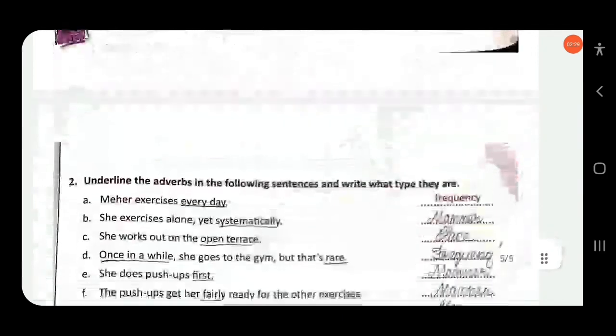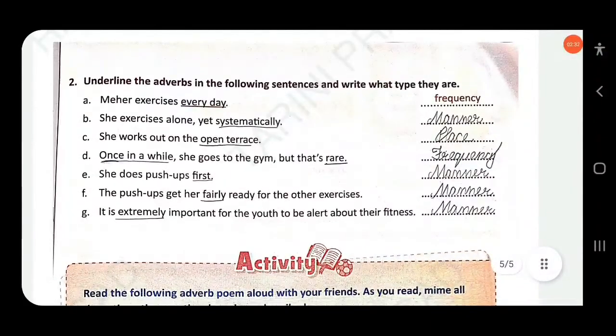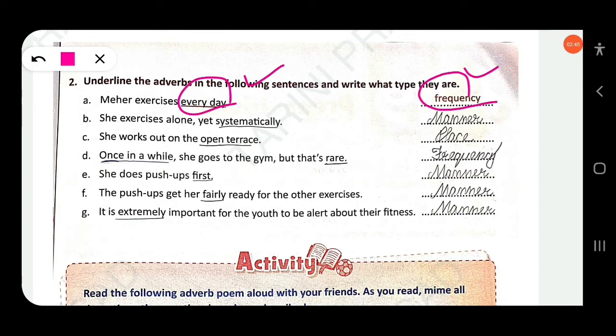Then next, underline the adverbs in the following sentences and write what type they are. Meher exercises every day. That means every day is an adverb of frequency. She exercises alone yet systematically. Systematically is an adverb of manner. She walks out on the open terrace. This is place. Where? You will get the answer: adverb of place.